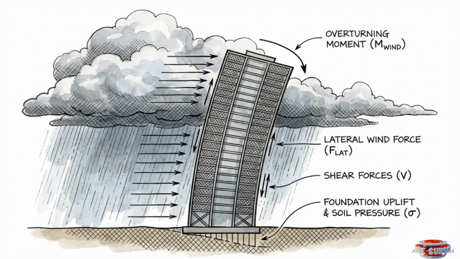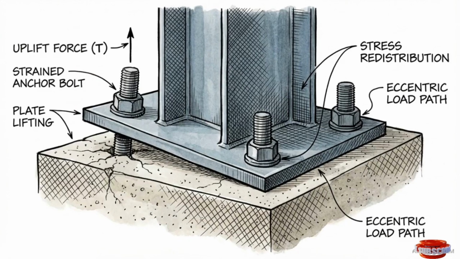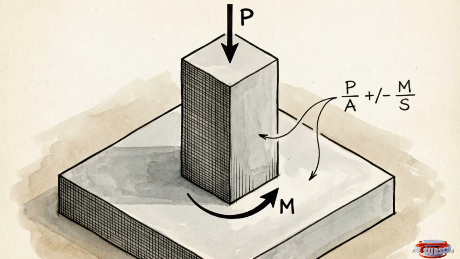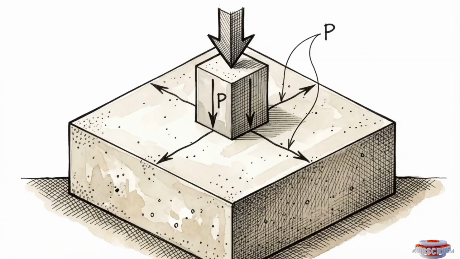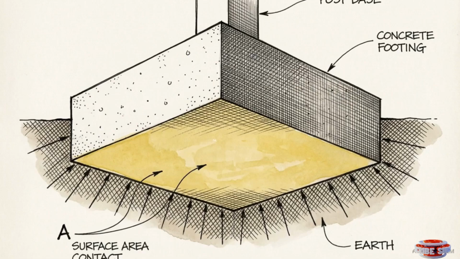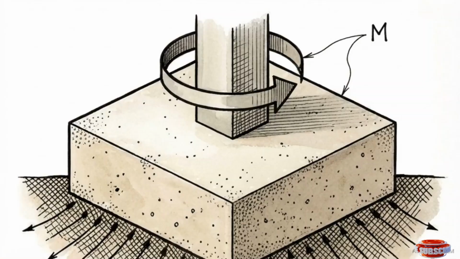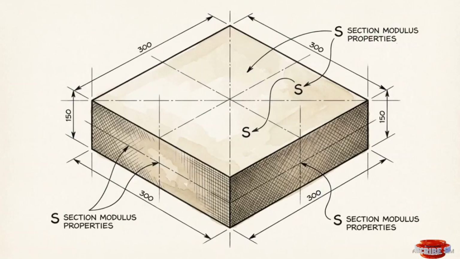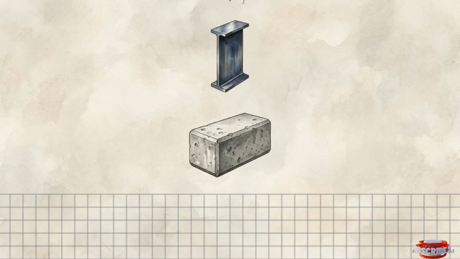High winds and seismic activity generate lateral forces that result in violent overturning moments. These dynamics shift the stress away from simple downward gravity loads. To manage this, engineers use the P over A plus or minus M over S formula. P represents the total vertical load, A is the footing's base area, M is the overturning moment, and S is the section modulus. This diagram illustrates what happens during a wind or seismic event.